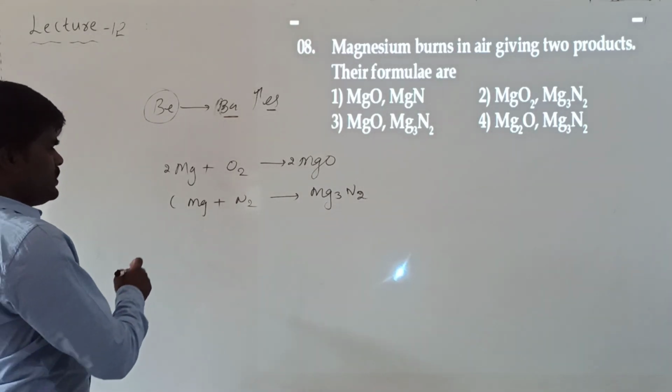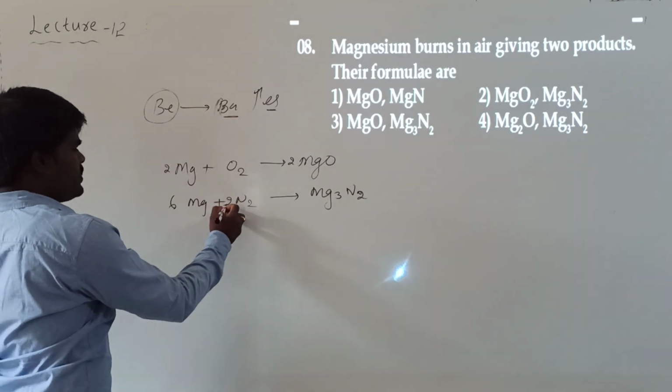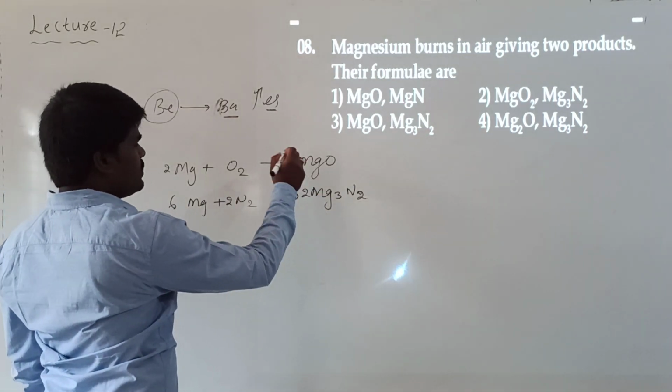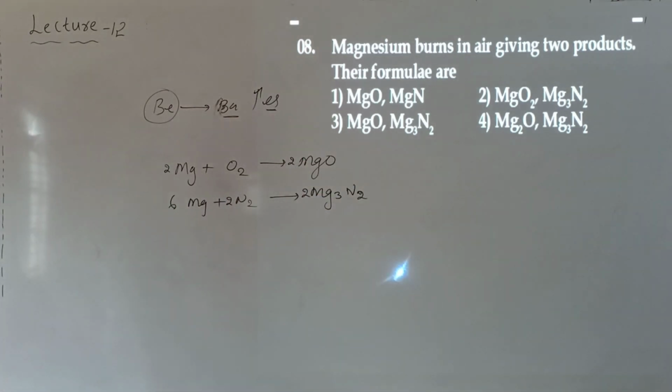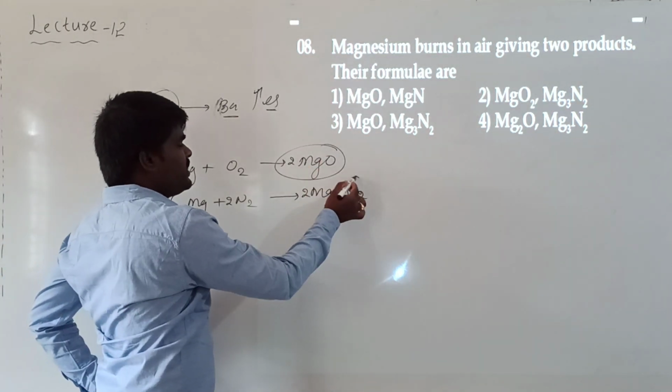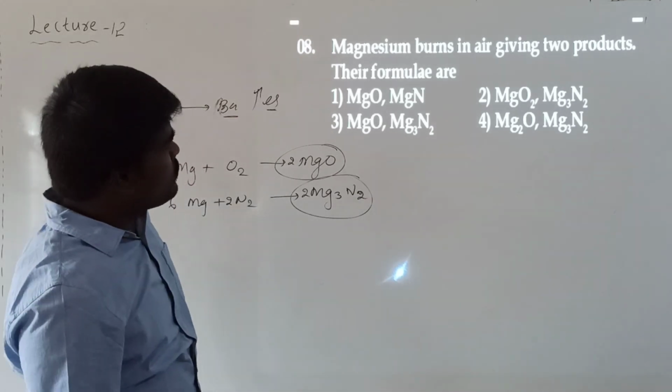Mg3N2. Take 2 moles of this, 6 moles of this, and 2 moles of this, so that we will get 2 moles. But it's balanced. So what are the products formed? One will be magnesium oxide and the other will be magnesium nitrate. So let us see which option suits us.